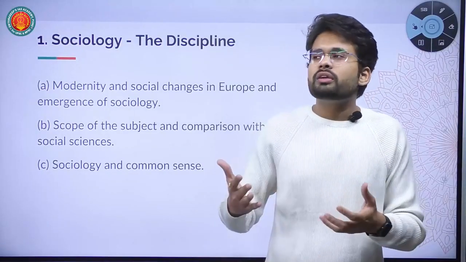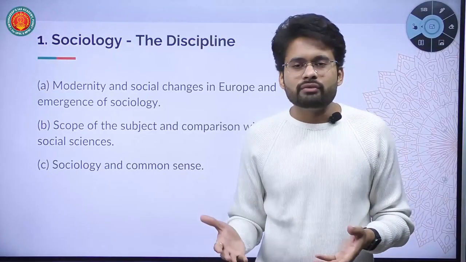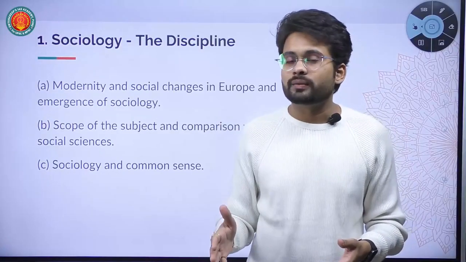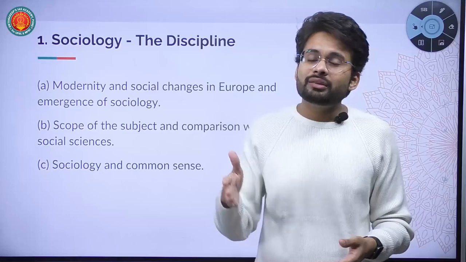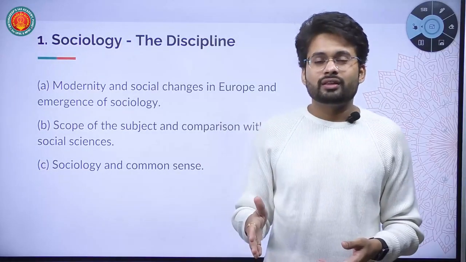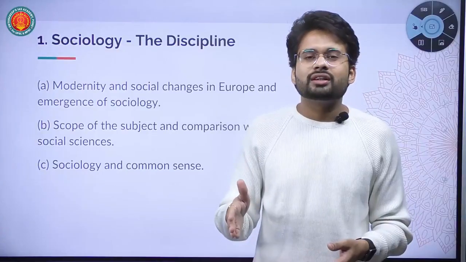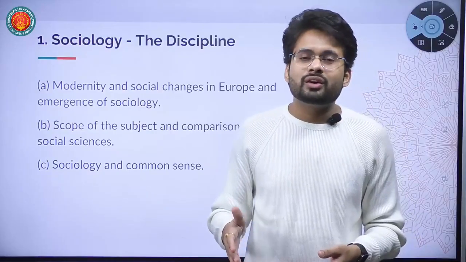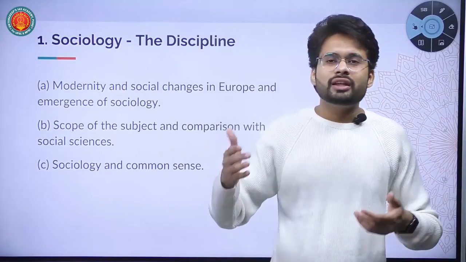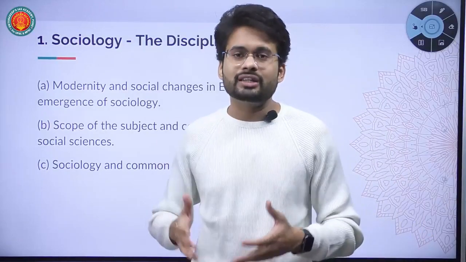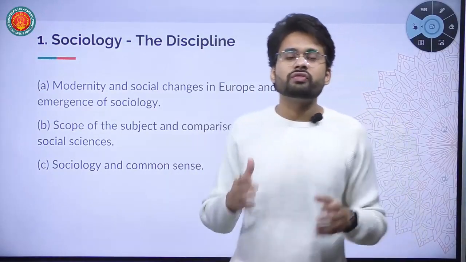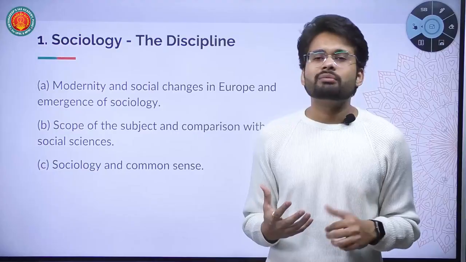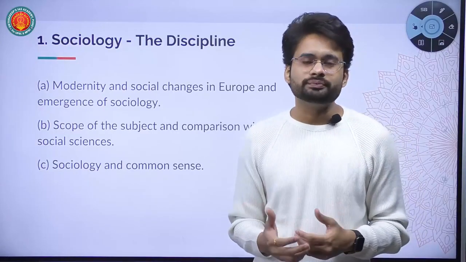What do I mean? Take global events, like the Russia-Ukraine war we are witnessing just recently. Sociology is capable of studying even that war sociologically. At the same time, sociology can study even the minds of Putin and Zelensky. Individuals, societies, institutions, global phenomena, or social phenomena at national or regional level, any level, can be studied with sociology. That's how sociology is the most dynamic and sophisticated of all the social sciences, and that's what makes me personally passionate about sociology as a discipline, because of its wider scope.